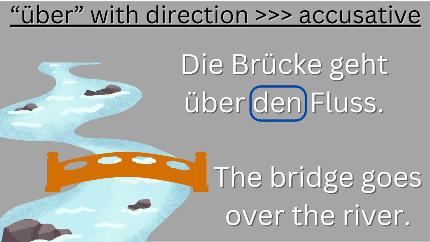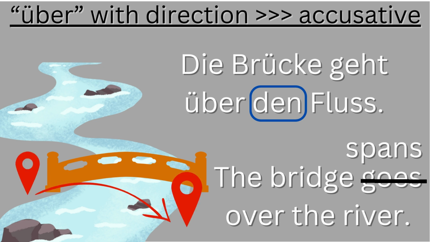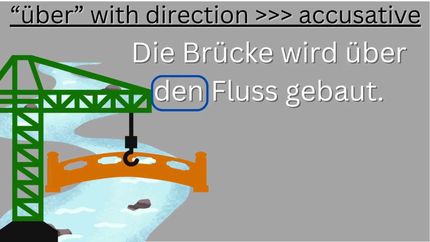Well, in this case, it is implied that the bridge actually spans from one shore to the other shore of the river. So in this case, even though we don't have literally a movement, we still have a direction from point A to point B. The bridge spans over the river.